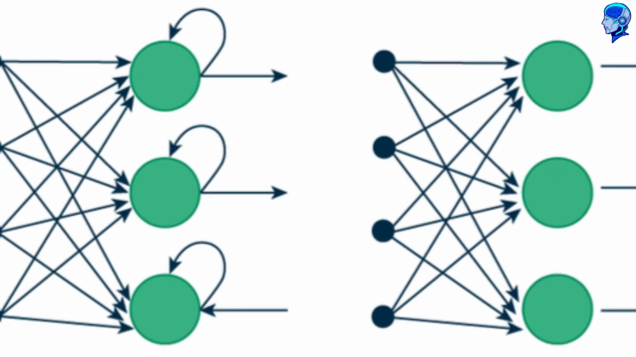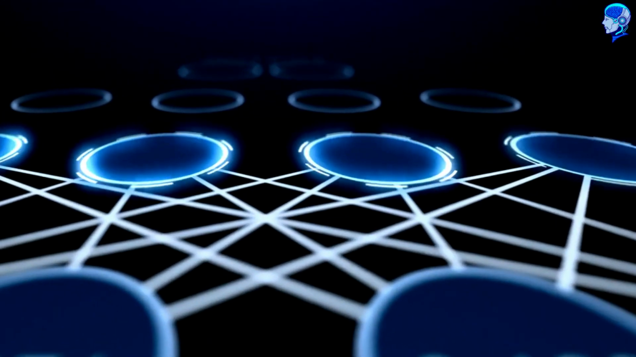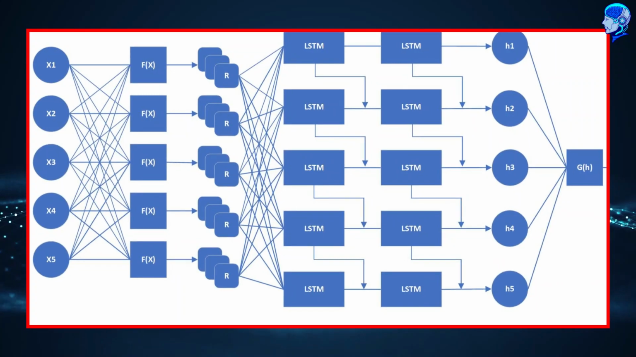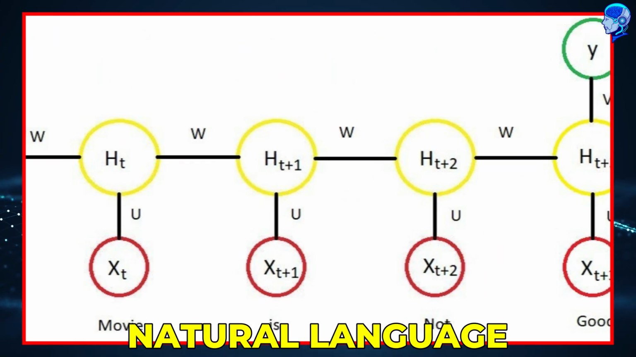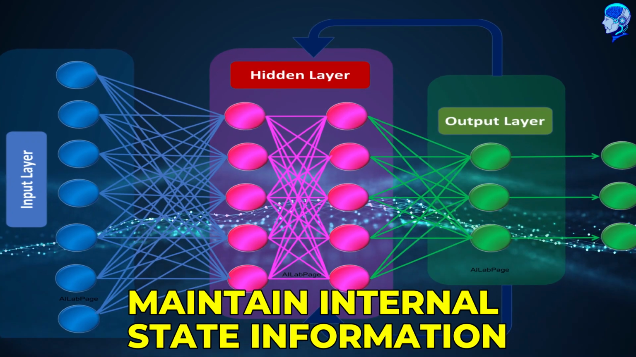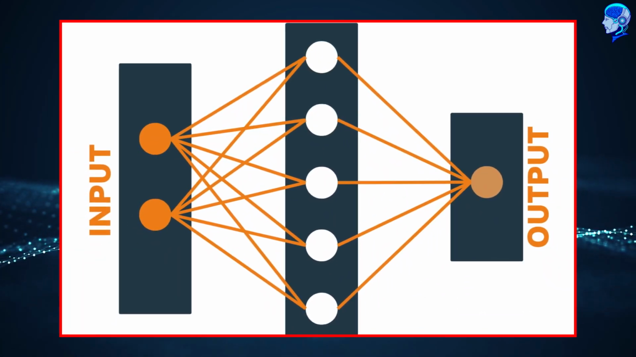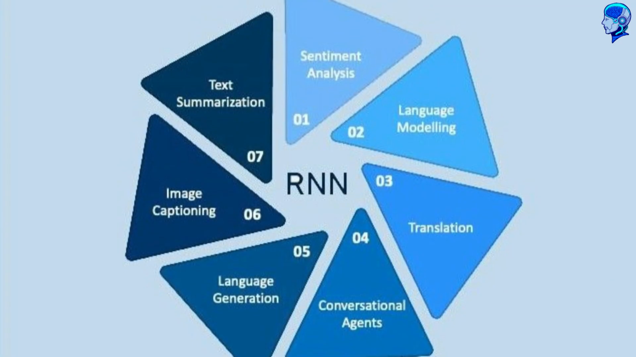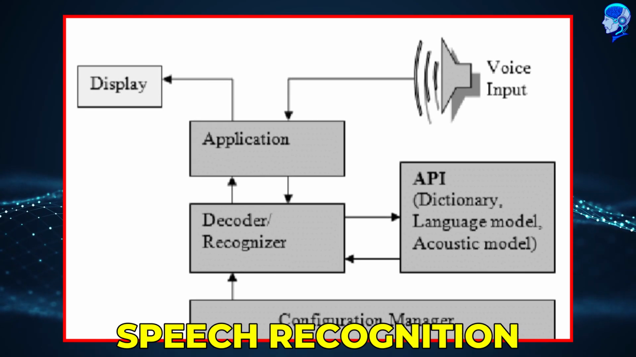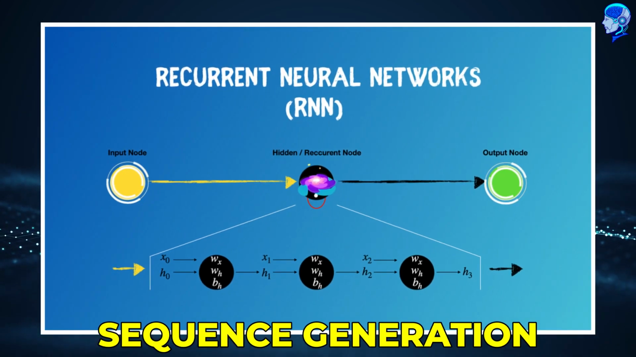Recurrent neural networks. Recurrent neural networks are a class of neural networks capable of processing sequential data with temporal dependencies, such as time series or natural language. RNNs use recurrent connections to maintain internal state information, allowing them to capture temporal dependencies across time steps. RNNs have applications in tasks such as speech recognition, language modeling, and sequence generation.